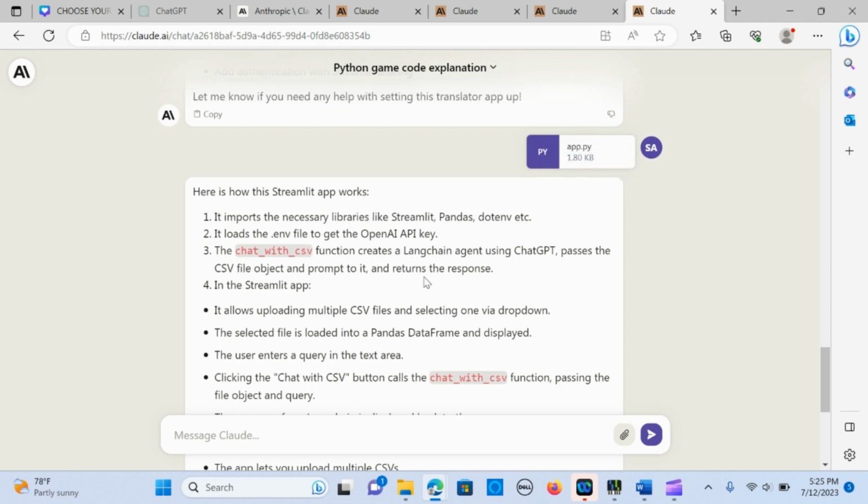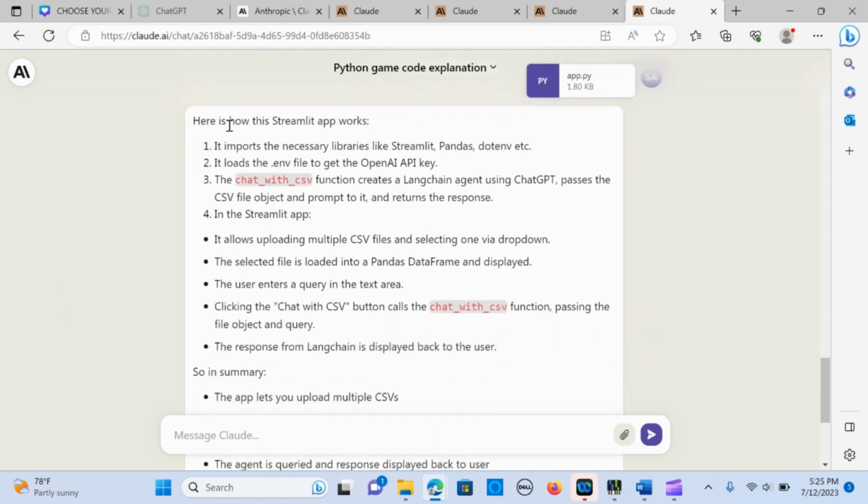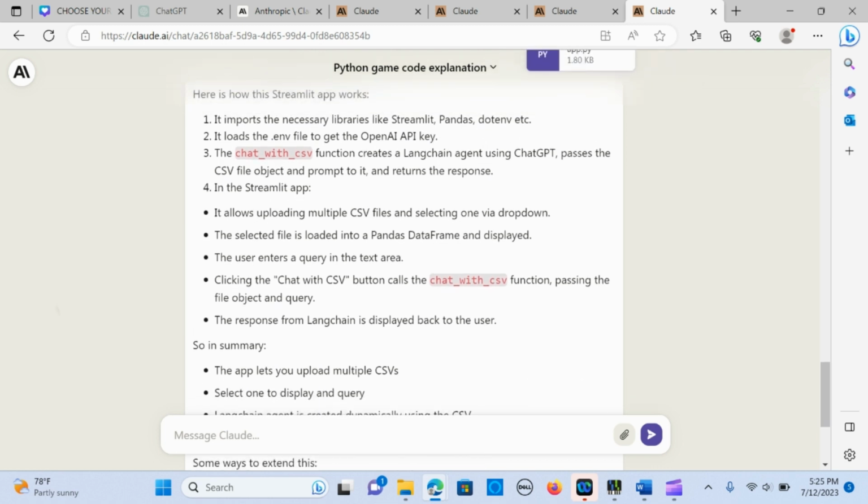So I wanted Cloudy to give me an explanation of this code. I wanted to see how it works. So I uploaded it, and it just started giving me the breakdown. It imports the necessary libraries from Streamlit, pandas. It loads the .env file to get the OpenAI key. Man, this is so awesome.